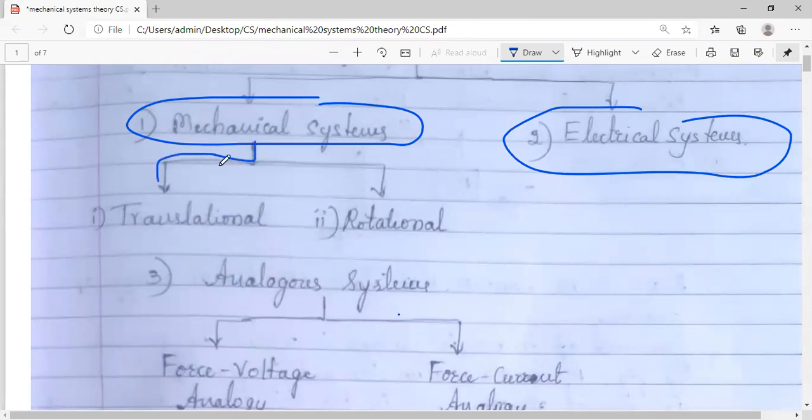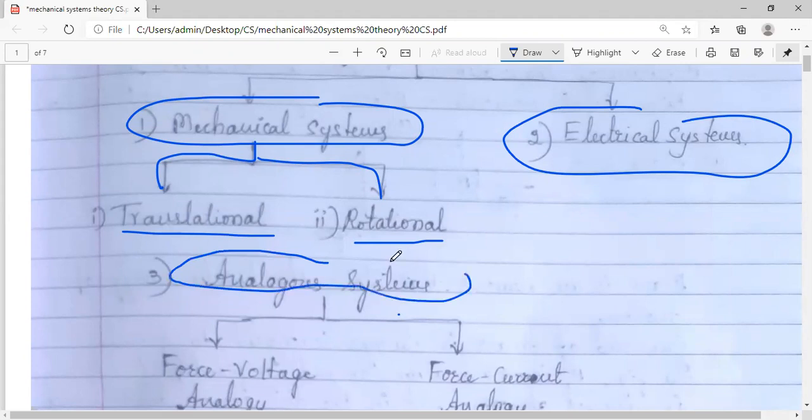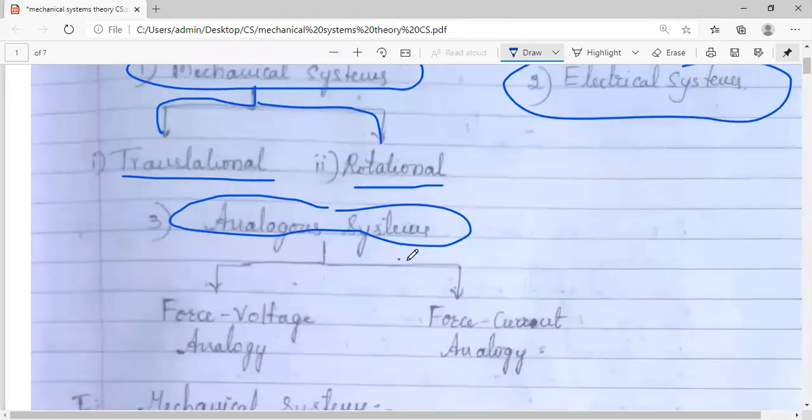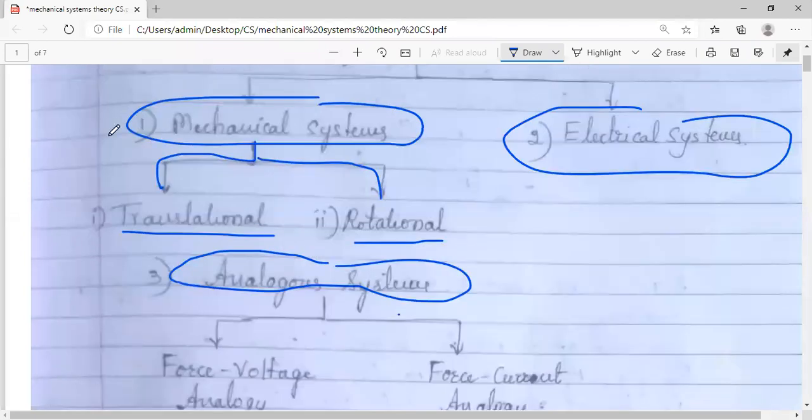And in turn, mechanical systems are further divided into either translational systems or rotational systems. And the third category which we are going to see is analogous systems. Okay, that we will discuss later. In today's session, let us complete the mechanical systems. In mechanical systems, both these topics we will cover.